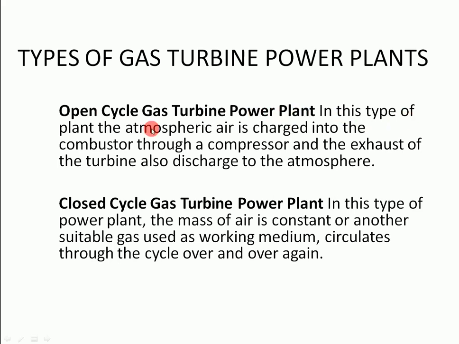In this type of plant, the atmospheric air is charged into the system combustor through a compressor, and the exhaust of the turbine is also discharged to the atmosphere. If you are talking about the closed cycle gas turbine power plant, in the system of the power plant, the mass of air or another suitable gas works as a working medium and circulates through the cycle over and over again.